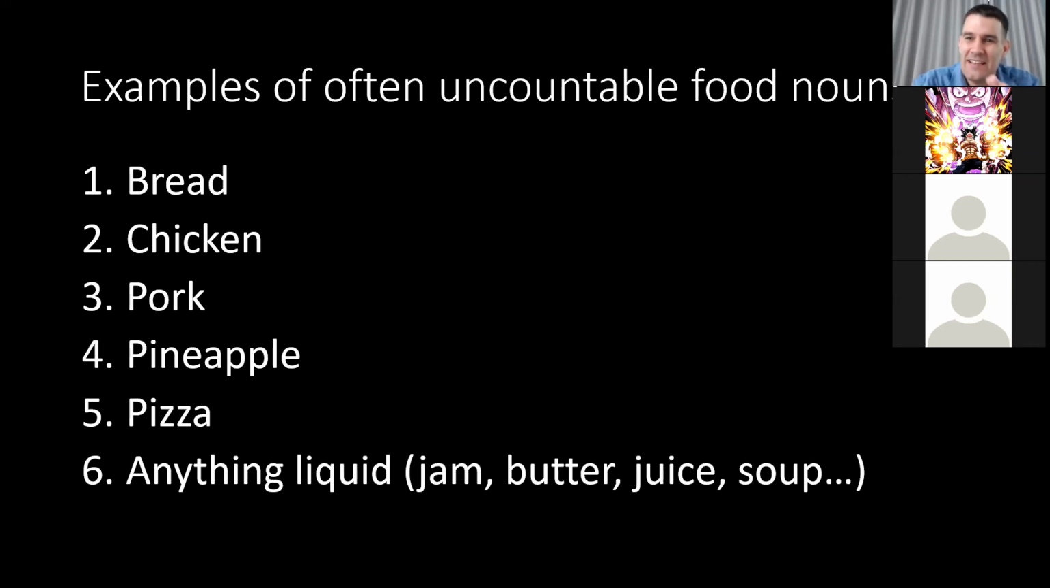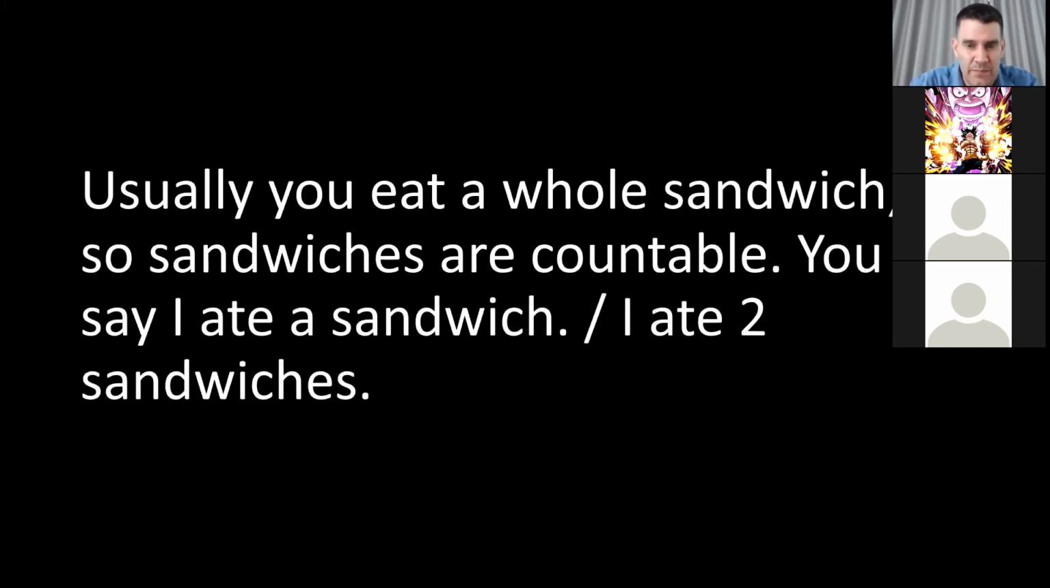It really depends what you're talking about, if you're talking about part of something or a whole thing. First, I will go through an example of a countable noun, a sandwich. You eat the whole sandwich, usually. It's not like you just take one bite and it is enough for one person to eat. So you can say, I ate a sandwich, I ate 2 sandwiches, I ate 3 sandwiches. You don't say, I ate some sandwiches. No.